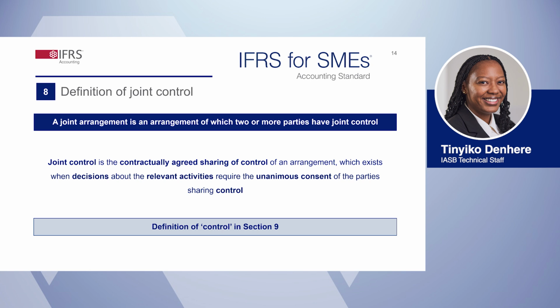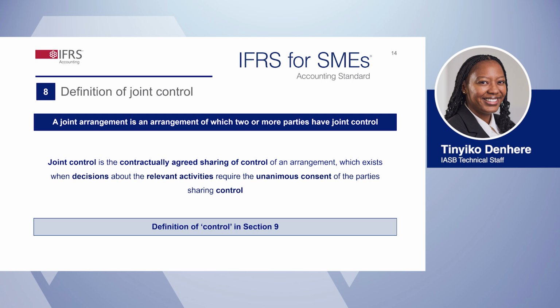Let's look at the definition of joint control, which has been updated to be the same as the definition in IFRS 11. Just as the IFRS 10 definition of control and the IFRS 11 definition of joint control work together, so do the Section 9 definition of control and the Section 15 definition of joint control. Joint control exists only when there is an arrangement in which two or more parties have joint control. That is a joint arrangement.